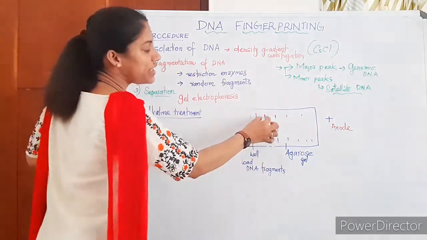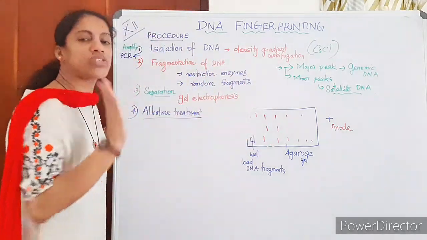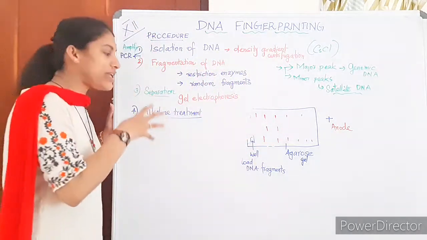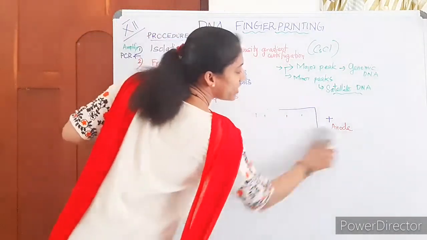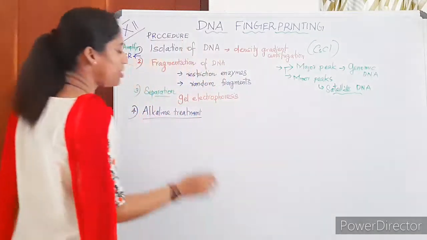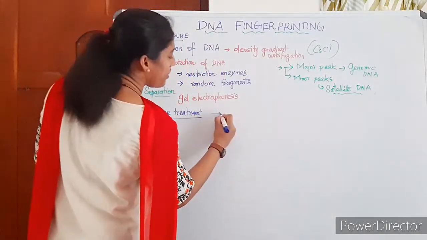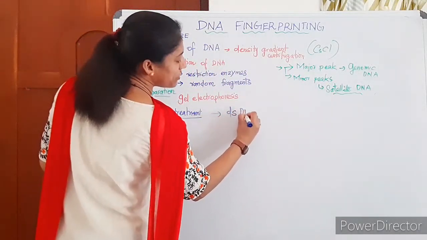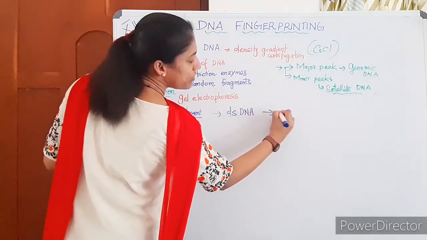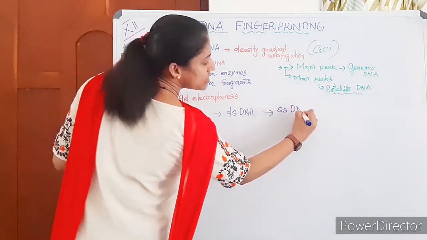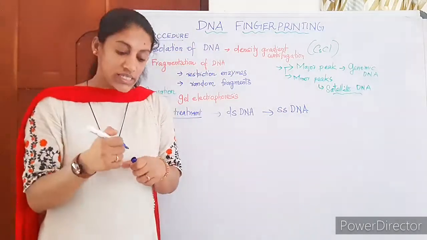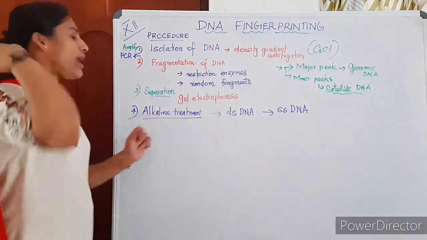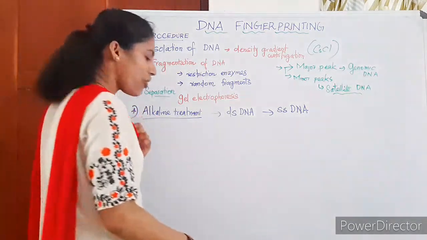That means the DNA will be separated as single-stranded DNA. Single-stranded DNA we require for the testing. So keep in mind, double-stranded DNA is converted to single-stranded DNA by alkaline treatment. That is the fourth step.